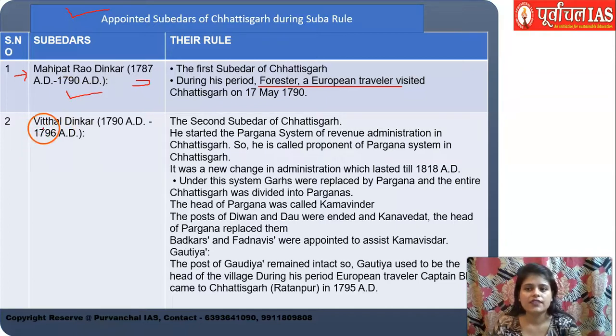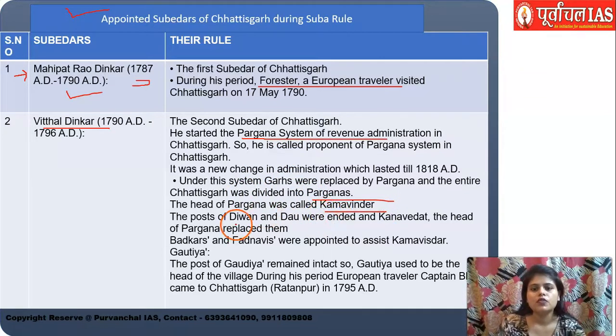This second Subedar is very, very important because he did a lot of things for Chhattisgarh. He was the second Subedar and he started the Pargana system of revenue administration. So basically he is called the proponent of the Pargana system in Chhattisgarh. The entire Chhattisgarh was divided into Parganas. Okay. The head of the Pargana was the Kamavindar. The posts of Diwan and Dao, which earlier existed during the time of the Kalchuris, I taught you that in Kalchuri it was Diwan and Dao, but during the time of Vitthal Dinkar, these posts were ended and in their place the head of the Pargana replaced them. Okay. And Gautia and all their posts remained the same.